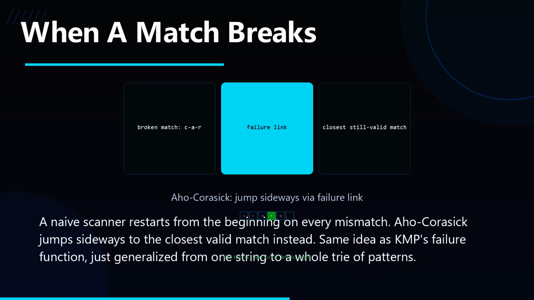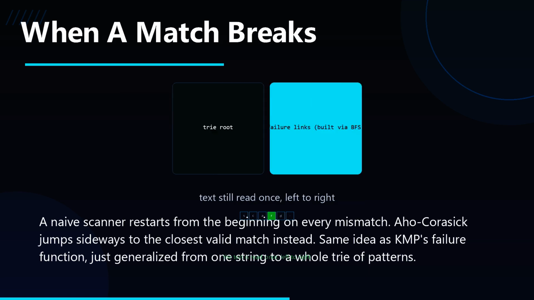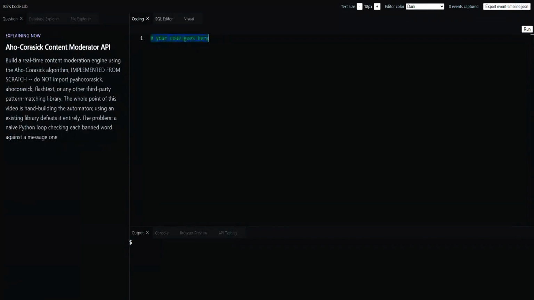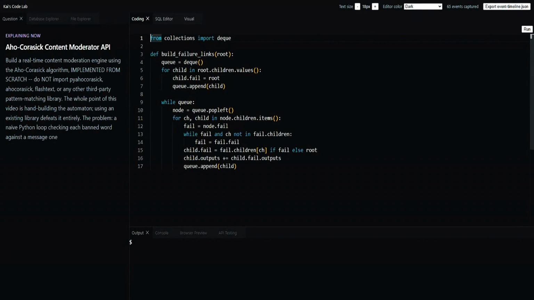That's why building it needs a BFS over the whole trie instead of a single linear pass. So the text itself is still only ever read once, left to right. This is the part that turns a plain trie into an automaton. We walk it breadth first, and for every node we find the longest suffix of its path that's also a valid prefix somewhere else in the tree. That's its failure link. When a match breaks mid-word, we jump there instead of starting over.